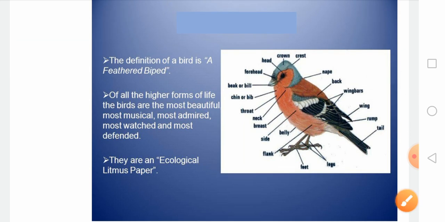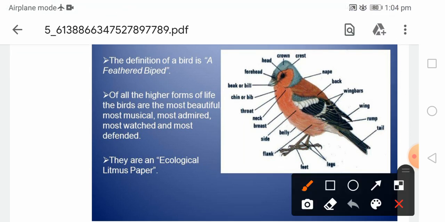Now on your screen you can see a typical bird and its different parts. This is the back of the bird. These are the wings. Then this is the tail of the bird. Legs are there for bipedal locomotion. The belly portion is there, and some other portions like breast, neck, and throat. This bird is a very interesting animal, and as I told you, it is defined as a feathered animal.